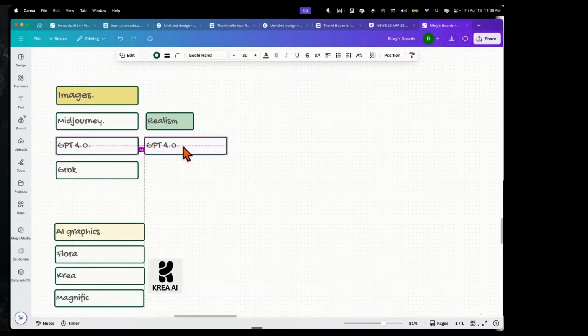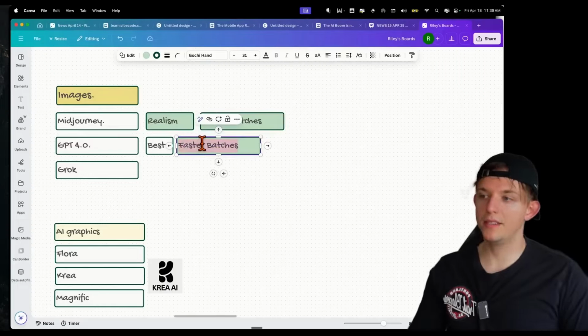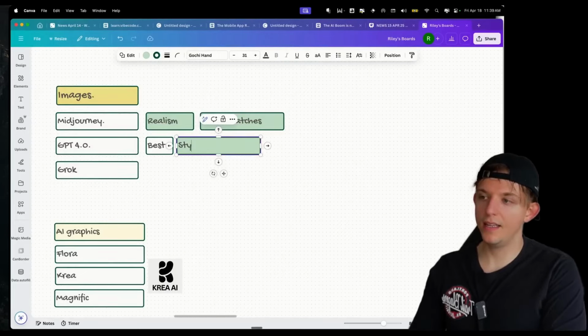However, I would say the best overall image model for everyday use cases, especially in the business and content setting, ChatGPT 4.0 is the best. It is slower than Midjourney. Midjourney's a lot more fun platform because you can create a lot more images faster. This is faster, you can create batches, but GPT 4.0 is the best at styling.